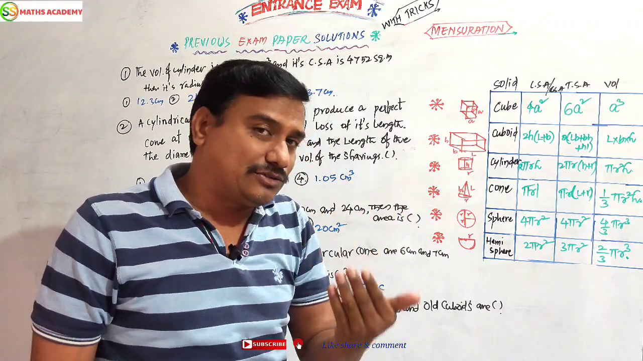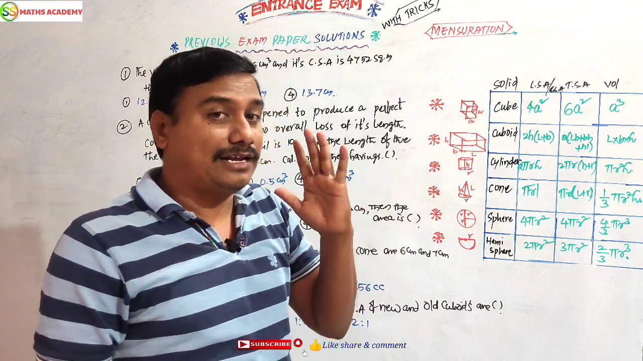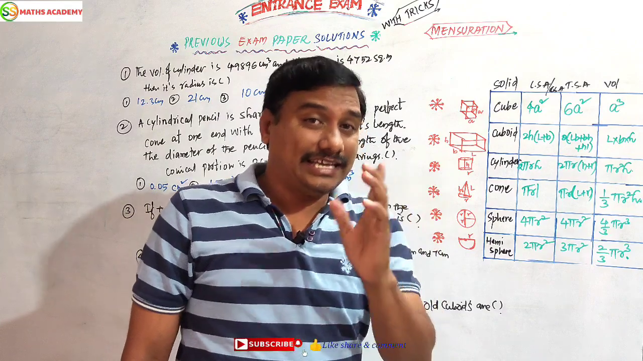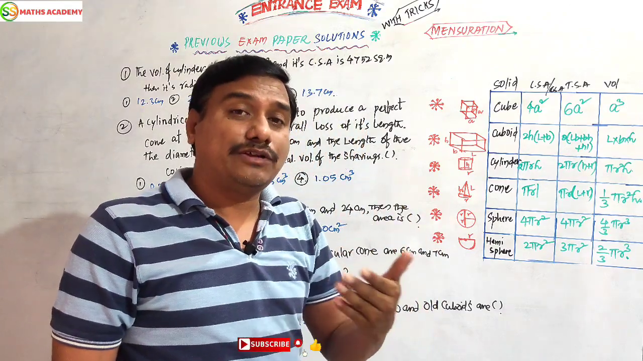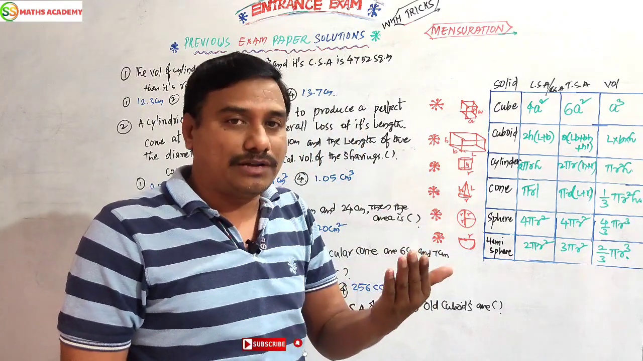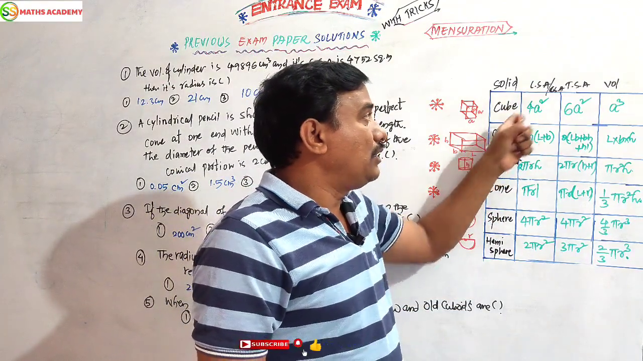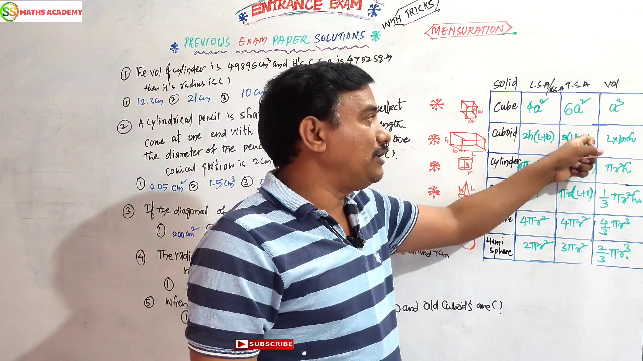As well as the cuboid also has 6 faces, 8 vertices, 12 edges. Keep that in your mind. The diagonal of a cube is root 3 a. The diagonal of a cuboid is root of l square plus b square plus h square. These are additional formulas. Now cuboid LSA is 2h of (l plus b). Cuboid TSA is 2 of (lb plus bh plus hl).